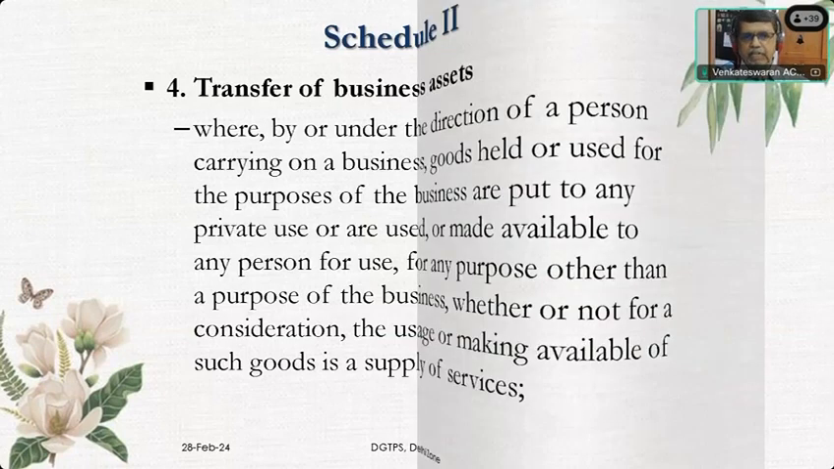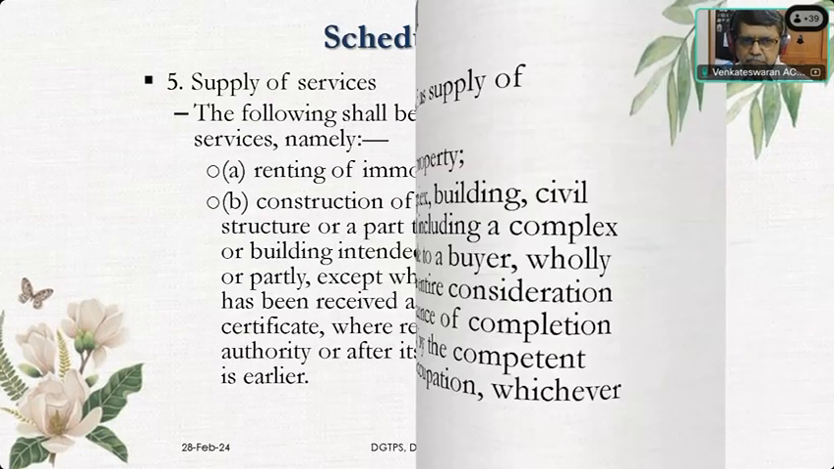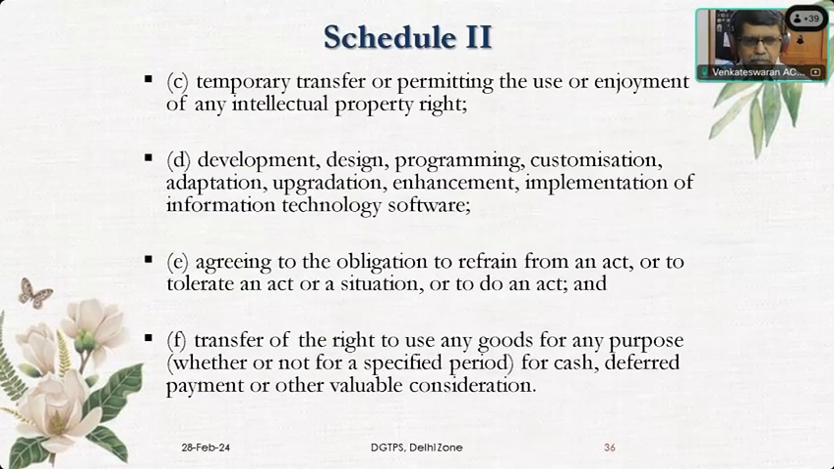Then renting of immovable property and construction of complex is supply of service. Then temporary transfer of enjoyment of intellectual property, IPR, also comes under services. Technological development of computers comes under this, and computer maintenance also. A computer is tangible, so it comes under goods, but if you are developing software for the computers, then it comes under customization, and everything comes under your tax liability on services.